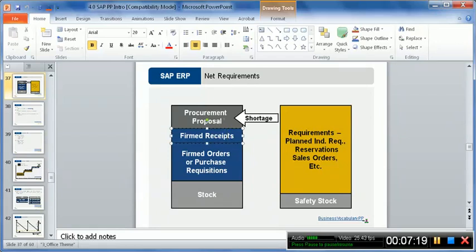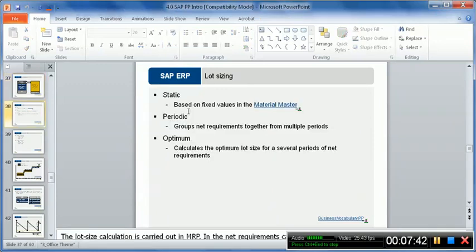So the independent requirement, the net requirement, is actually 40, for which the system will propose the procurement proposal. By procurement proposal, the system proposes either a production order or a purchase order. If it is a raw material to be procured from outside, it becomes a purchase order. If it is a semi-finished good to be produced inside, then this becomes the production order.